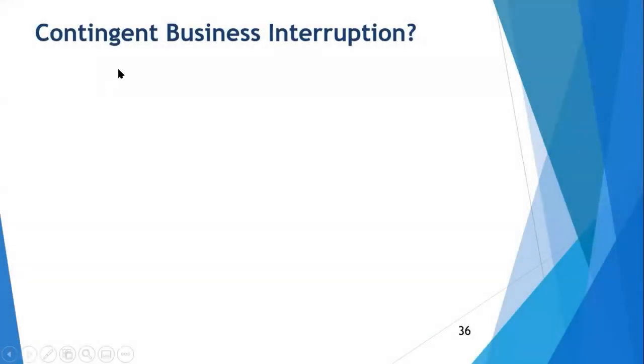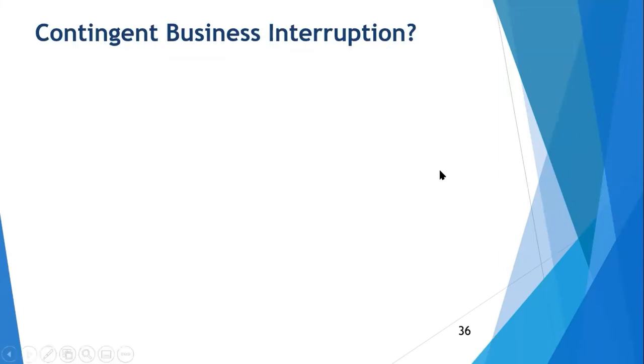Okay. So contingent BI. So CBI, we call it contingent BI. What is the difference between BI and contingent BI? The difference is the material damage proviso does not apply here in contingent BI. CBI extension means there is no MD proviso. Even if there is no material damage loss within the plant premises, still if you suffer interruption, the loss will be paid. This is contingent BI.